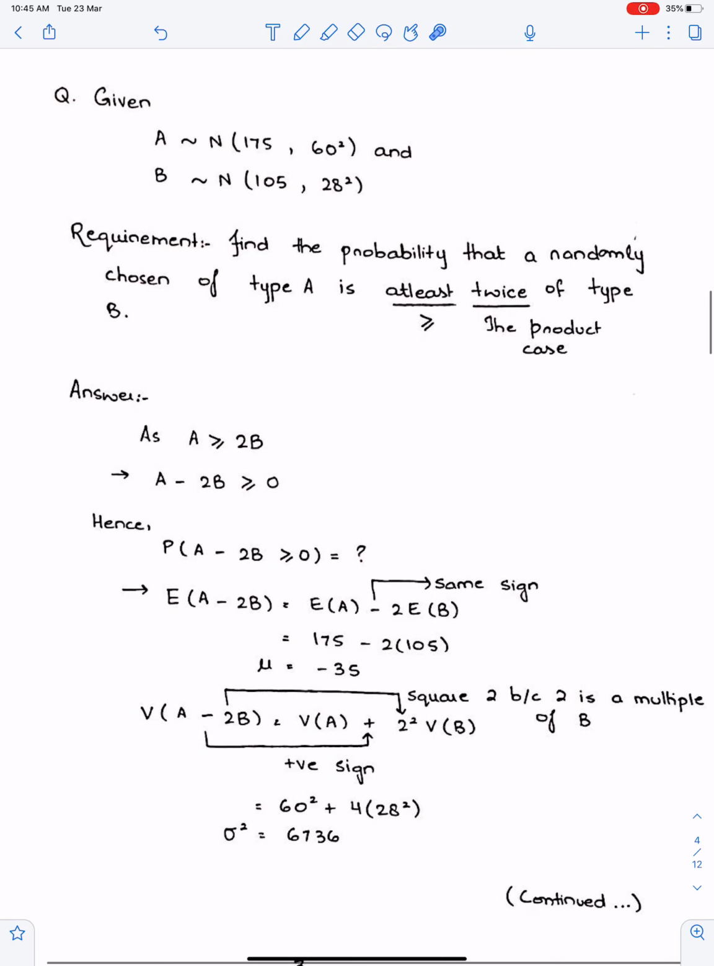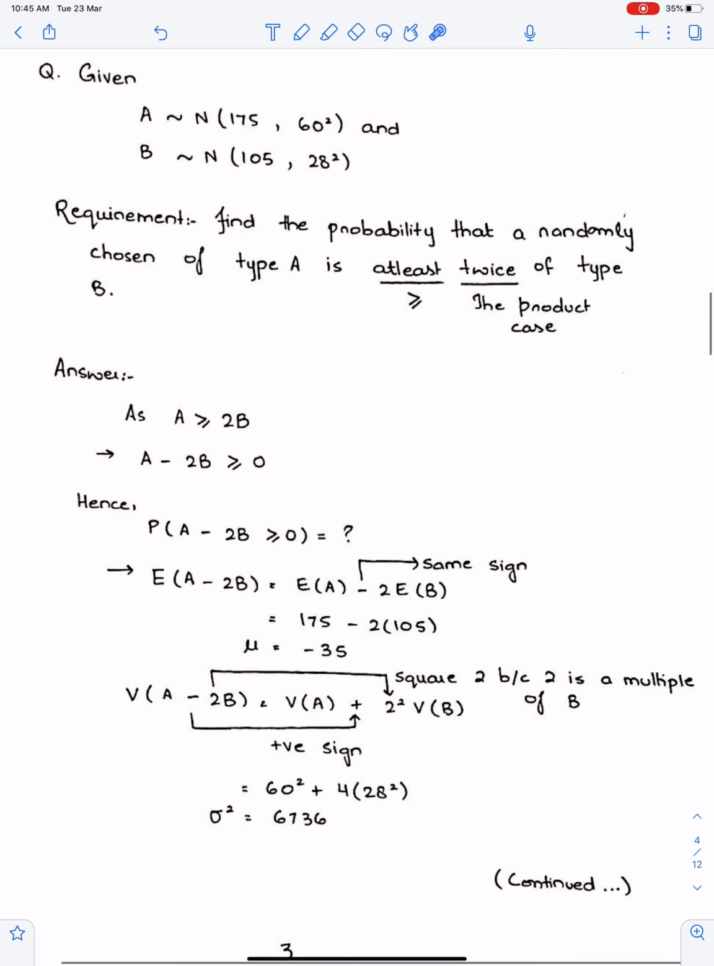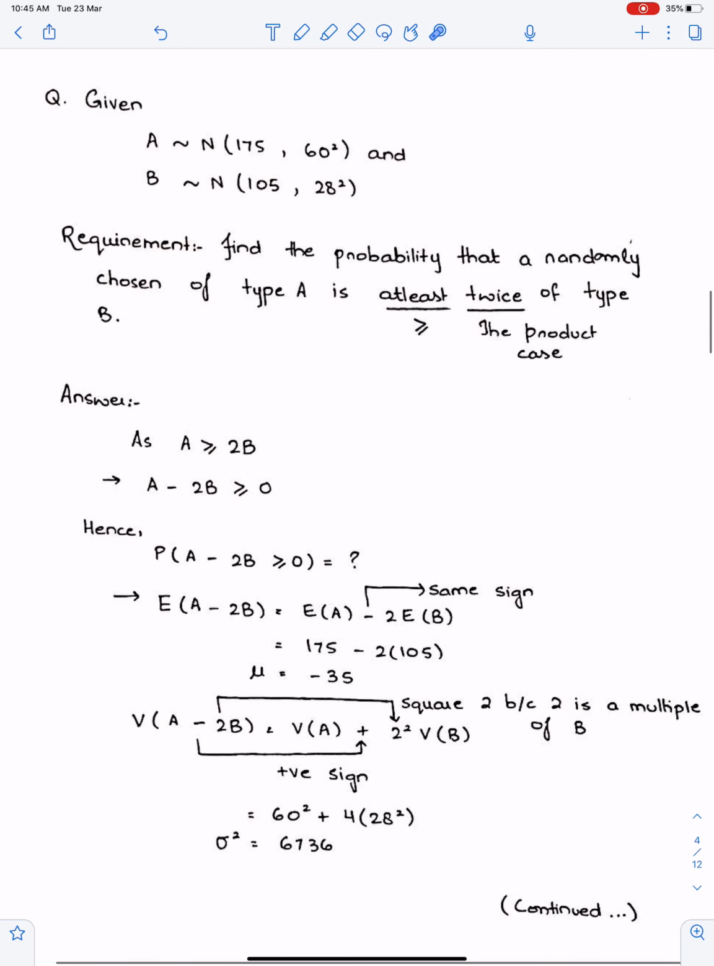Example of the properties of variance and mean in fact as well. Given A follows normal distribution with mean 175 and variance 60 square, B follows normal with mean this and variance this. Requirement: find the probability that a randomly chosen object of type A is at least twice, now this is very important, multiple of the type B.